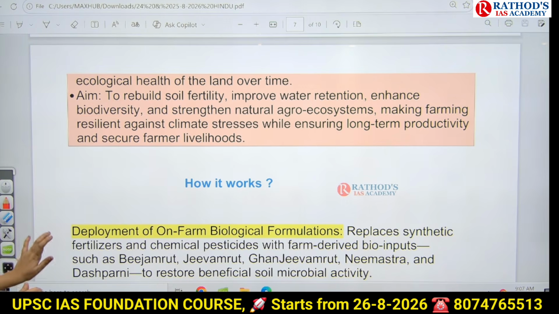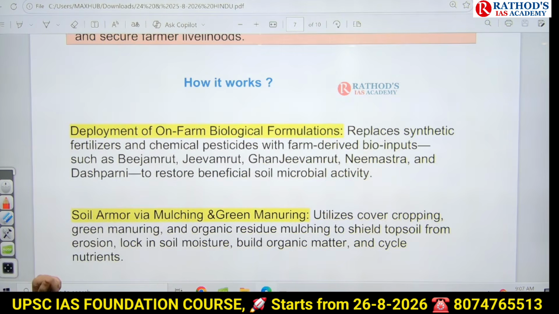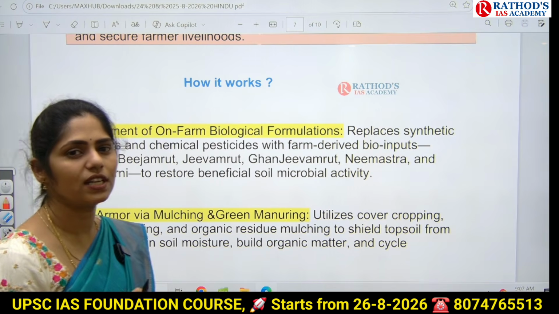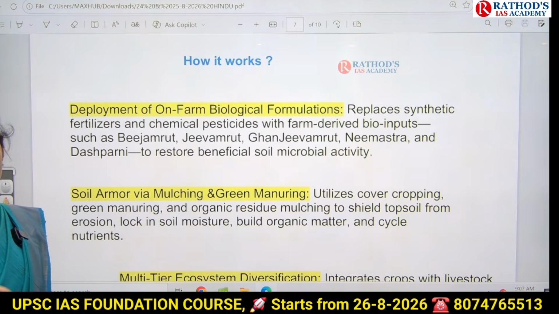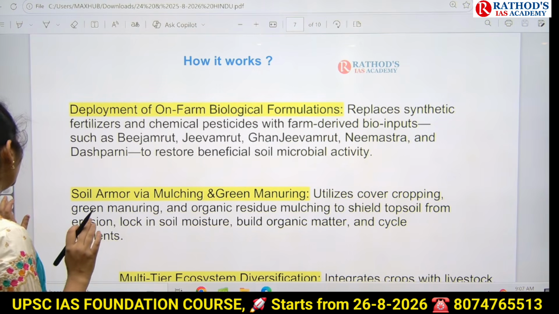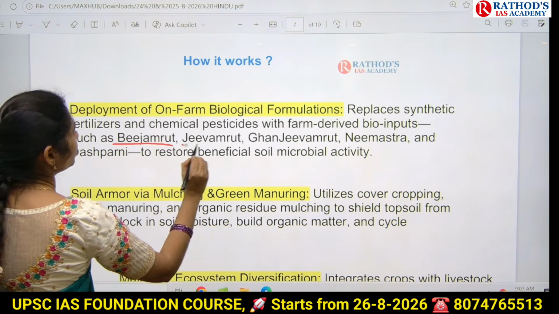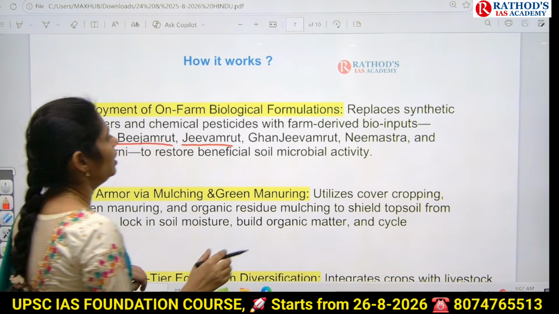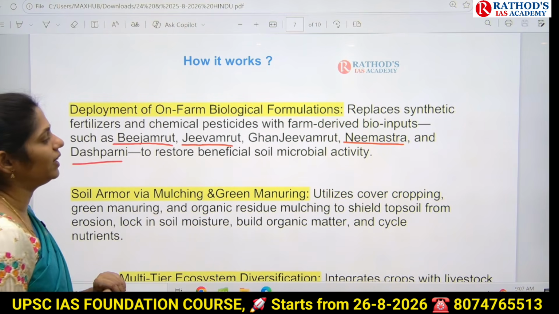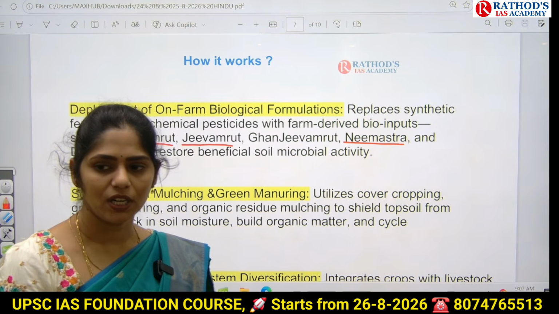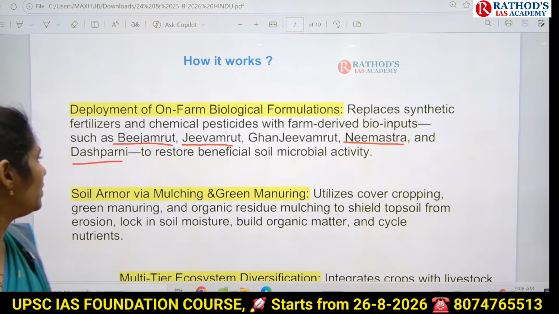How does it work? We are focusing especially on replacing synthetic, that is nothing but chemical fertilizers and insecticides, with biological inputs. What are these biological products? I think you might have heard about Bijamrut, Jeevamrut, Neem Astra, Dashparni. Like that, we are using naturally available products to improve the fertility of the soil.